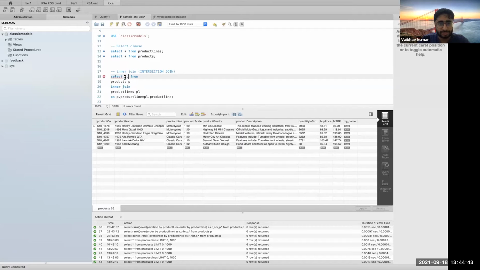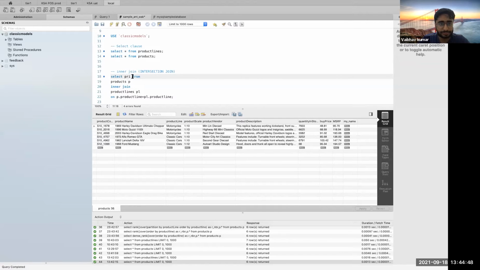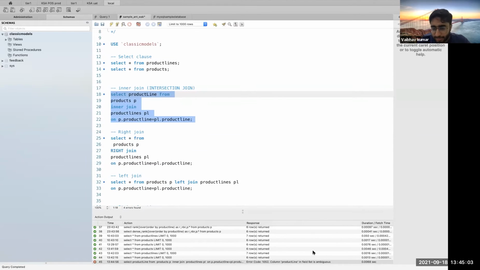So if I go and write it like this, you can see, right? I'm not sure if you're able to see it or not. Product line is the field which is ambiguous.